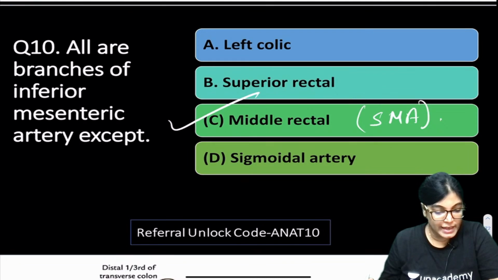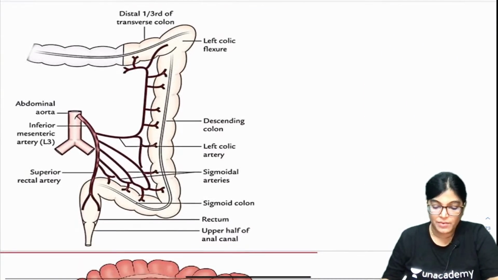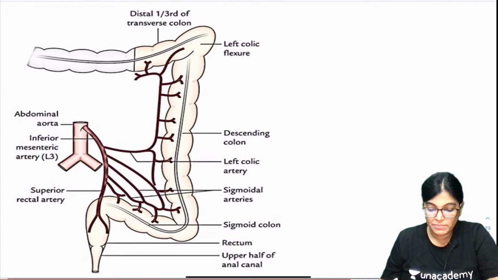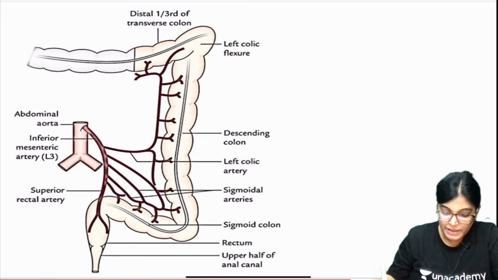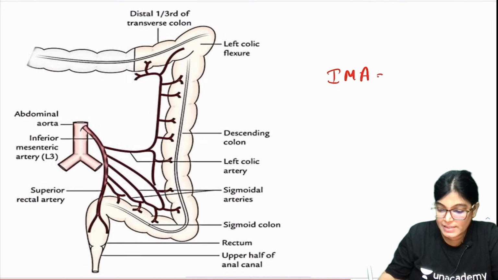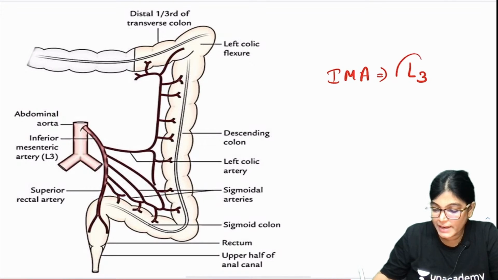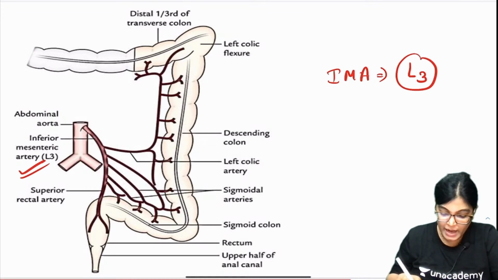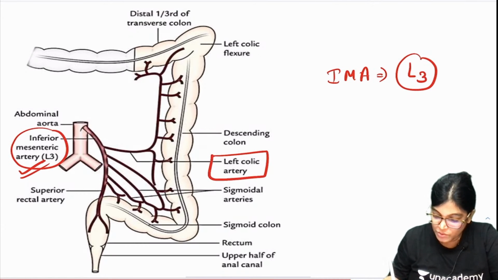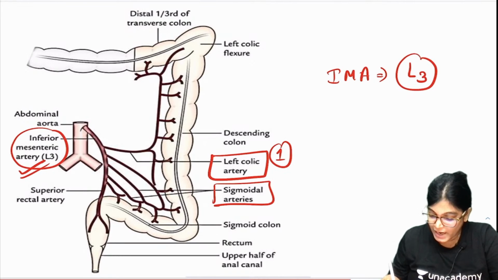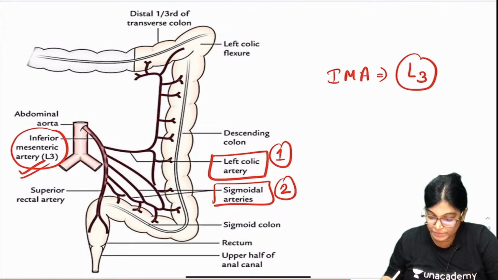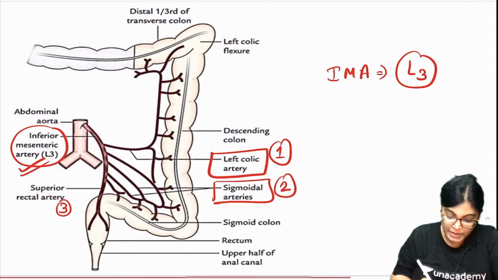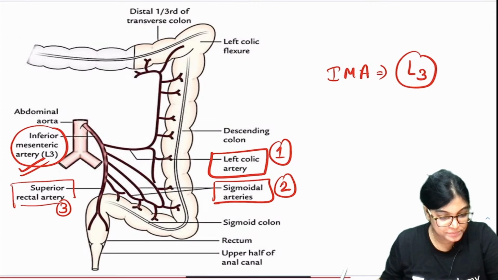Let me show you the diagram for it. Here, my dear friends, you can see that the inferior mesenteric artery arises from the abdominal aorta at the level of L3, as shown in the diagram. This is the inferior mesenteric artery and its branches. The left colic artery is a branch, the sigmoidal artery is a branch, and it also continues as the superior rectal artery. This is the third branch. These are the three branches shown here.